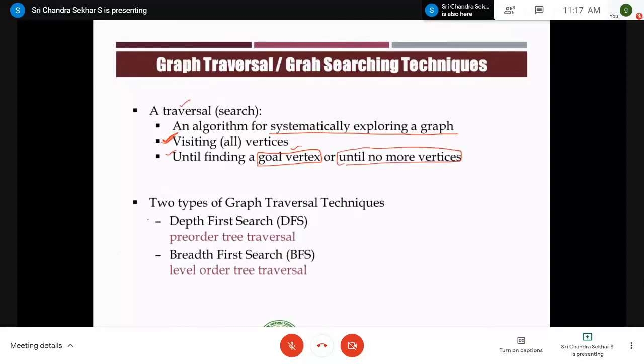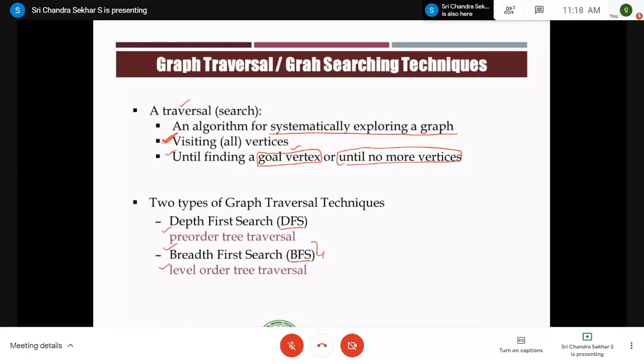And we have two types of graph traversal techniques. One is the depth first search traversal, which we call in short form DFS, depth first search. It is an acronym. It is also called pre-order traversal in pre-order tree traversal. Similarly, the other graph traversal technique is breadth first search, in short form BFS, and it is called level order tree traversal.